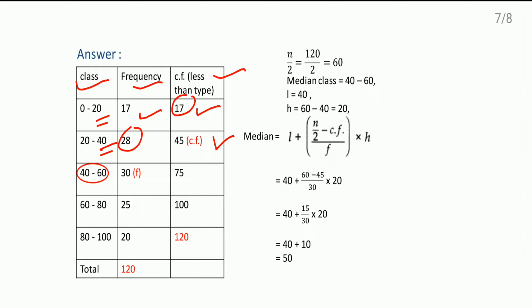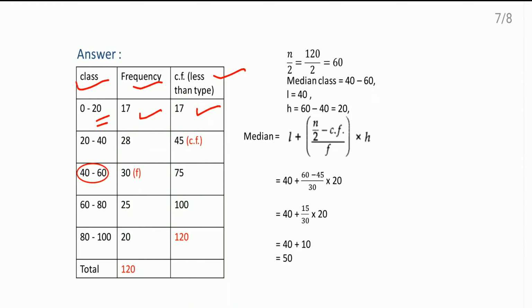So for less than 60, this 45 plus 30. Okay. Then less than 80, this 75 plus 25. Then less than 100, this 100 plus 20. We get 120. This way we will find out the cumulative frequency.